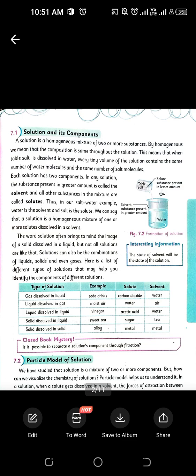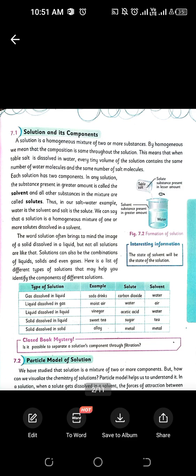For example, gas dissolved in a liquid. Okay? So in soft drinks, like in cold drinks and all, what basically happens is gas is properly dissolved in a solution that it's not visible. That's why we are calling it a solution. Like in the moist air, when it is raining outside, so the air is a little bit moist, right?